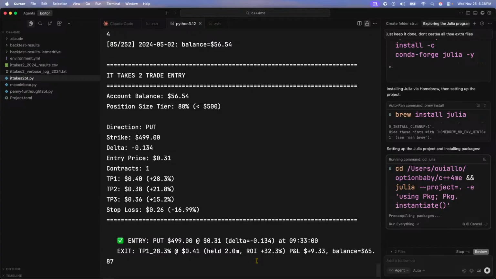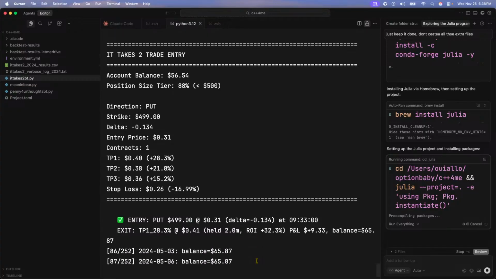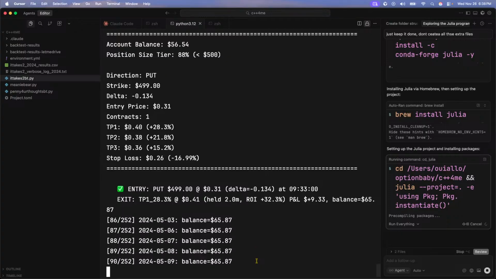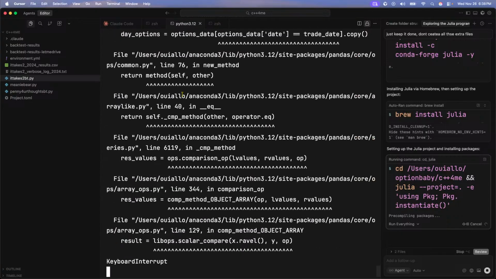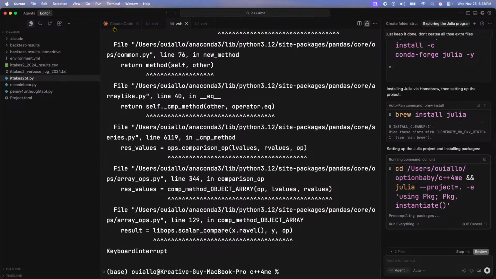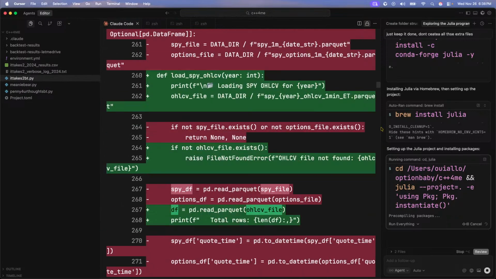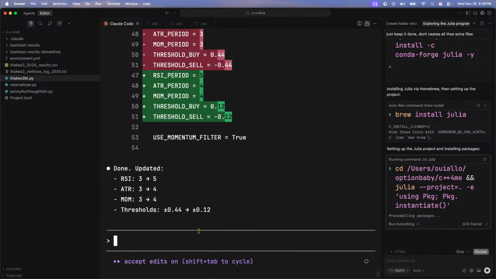I don't know, y'all. Like this one right here, I mean, it's oscillating between. All right, I'm going to test my. Let me bring another idea out real quick. Go to RSI 4. Keep ATR to 3, and keep mom to 3 as well.